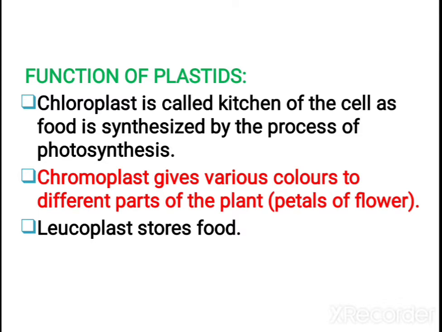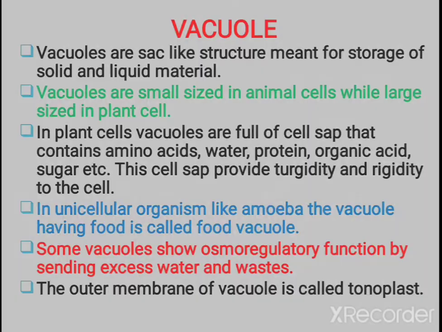The chromoplast: when you observe the colors of the petals, the flowers, they are variously colored. Why are they showing various colors? That is due to the presence of chromoplast. And the leucoplast stores food. You can see in the case of potato, the white colored structure is storing the starch grains. This is helpful in the storing of food.